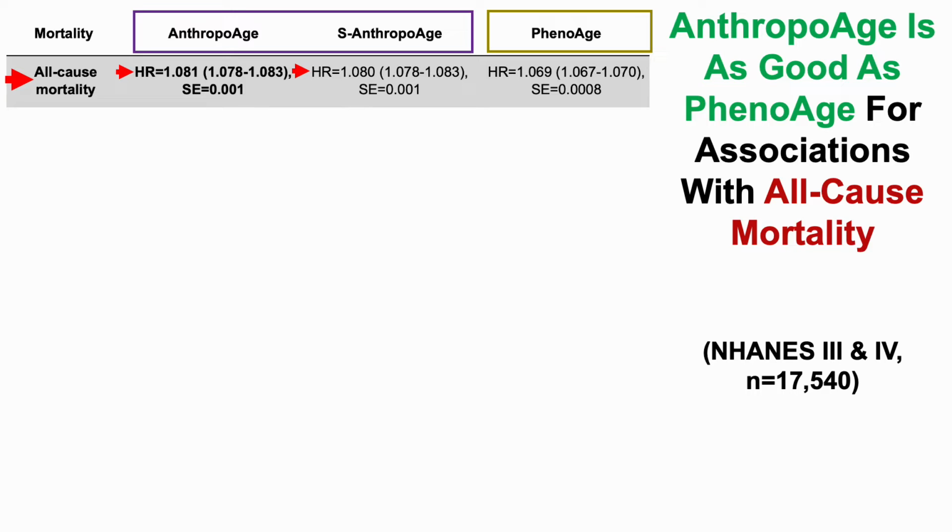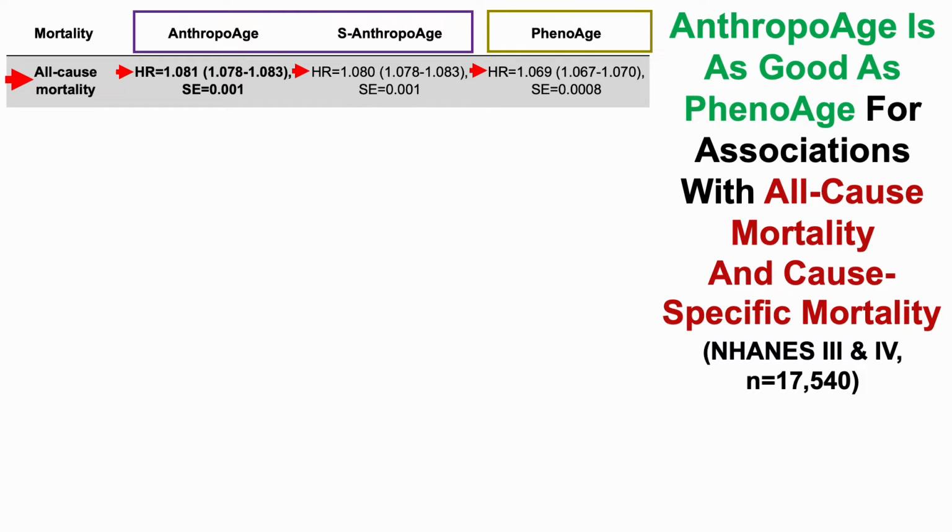In other words, AnthropoAge is significantly associated with all-cause mortality risk, as is PhenoAge. So we can see that that's also true. The hazard ratio is above 1, and the data in parentheses, the 95% confidence interval, also above 1. So both measures, AnthropoAge and PhenoAge, are significantly associated with all-cause mortality risk in the NHANES 3 and 4 studies. Similarly, AnthropoAge is as good as PhenoAge for associations with cause-specific mortality too.